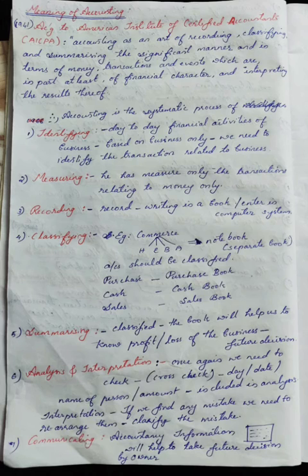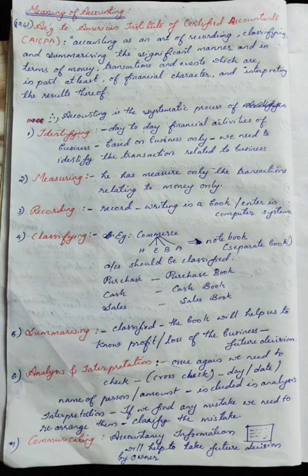Suppose you have maintained an account. You purchase goods for 16,000. By mistake, you have written 1,600. So you feel that there is some mistake in your account. You have a doubt about where your 14,400 went. Actually I spent 16,000, and what about this amount? In order to find that, we need to interpret and rectify our error. Rectification of errors we'll be studying later, inshallah, after studying those entries. So in interpretation, if we find any mistake, we need to rearrange, rectify or clarify the mistake.